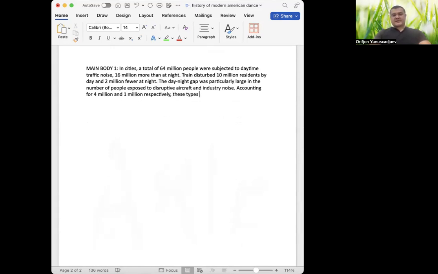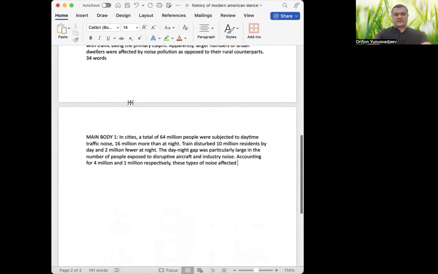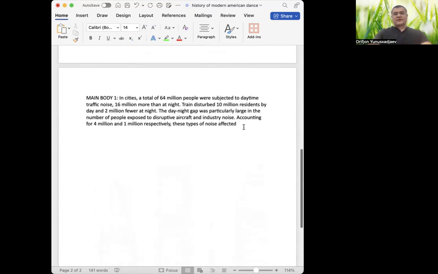These types of noise, right? Affected. I didn't use the word affect as a verb in the past, right? I used it here. What was that? Okay, I used it somewhere. Subjected. Okay, it was earlier, I guess. Here, plagued. Affected. Okay, its passive was here. So accounting for 4 million and 1 million respectively, these types of noise affected.